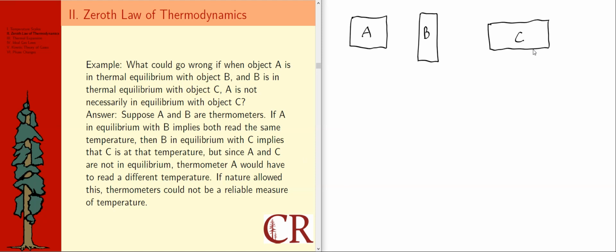But we just said thermometer A is definitely reading the same temperature as B because they are in equilibrium with each other. So if nature allowed something like that to happen, you couldn't really have thermometers be able to really measure something that we're calling temperature. In other words, basically temperature would be a bad idea.